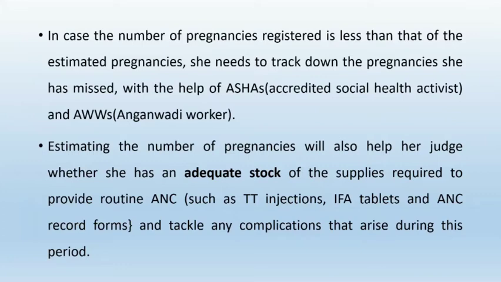So she should take the help of ASHAs and Anganwadi workers. Estimating the number of pregnancies will also help her to judge whether she has an adequate stock of the supplies required to provide routine ANC, such as TT injections, IFA tablets, ANC record forms, and to tackle any complications that arise during this period.